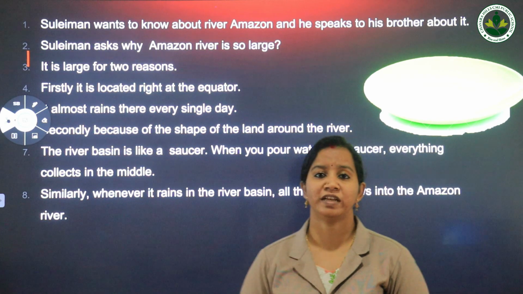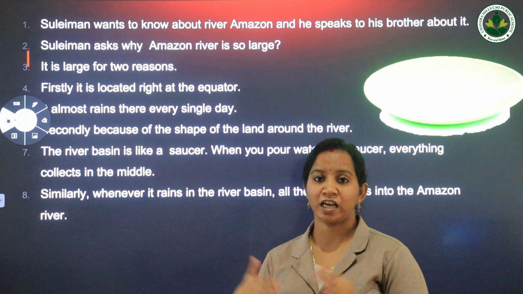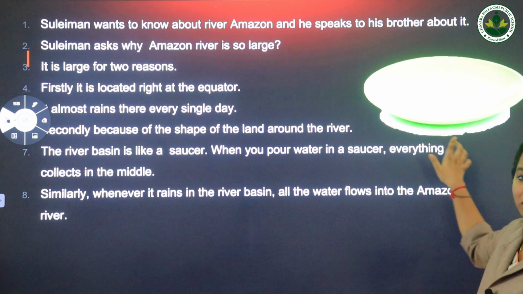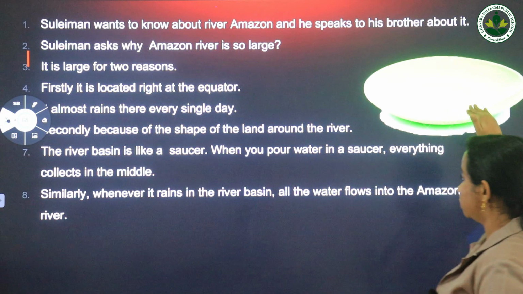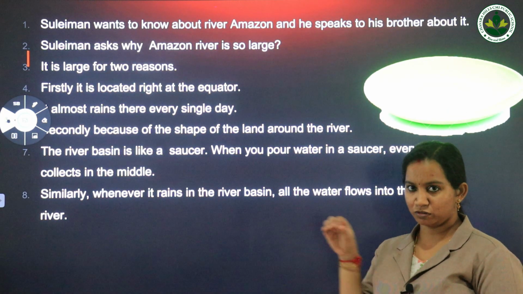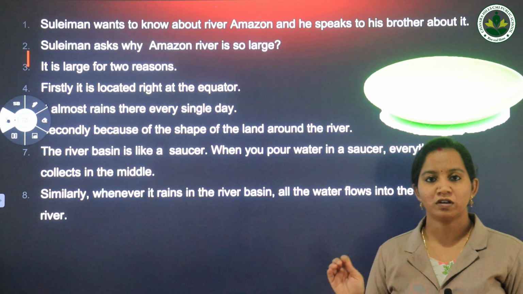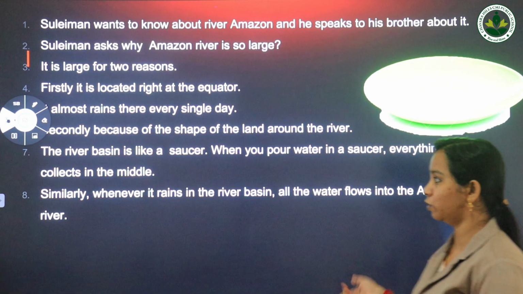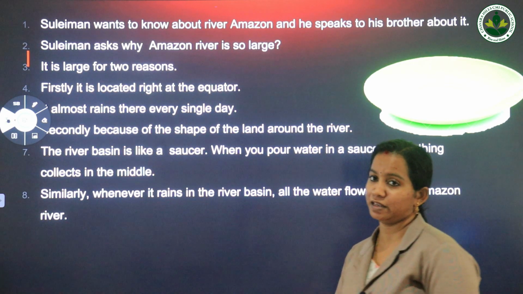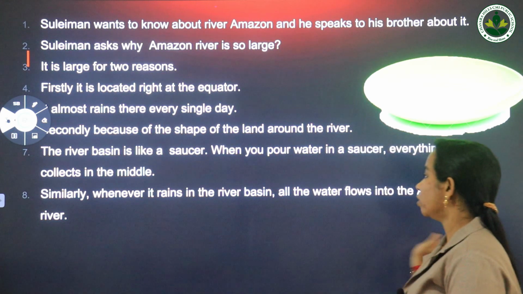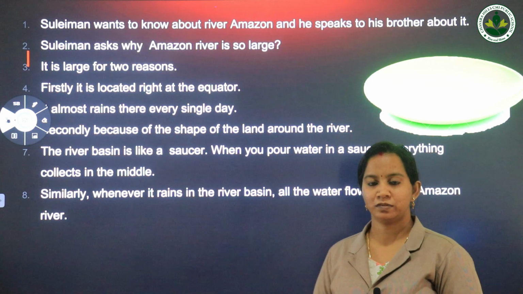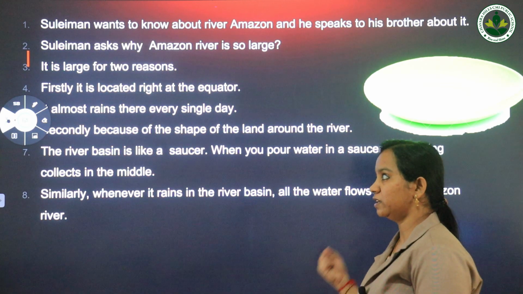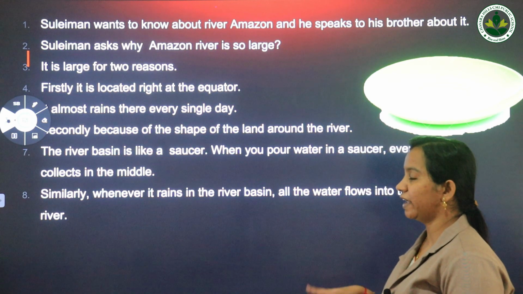So what is the shape of the land? Here Zaid compares the shape of the land around the river to a saucer. So this is the picture of the saucer. When you pour water on a saucer, everything collects in the middle, right? If you try to pour water on a saucer, everything gets collected in the middle portion. So similarly, when it rains in the river basin, that means river banks, okay, all the water flows into the river. That means if there is rain in the river basin, all the water flows into the river, makes it very large.